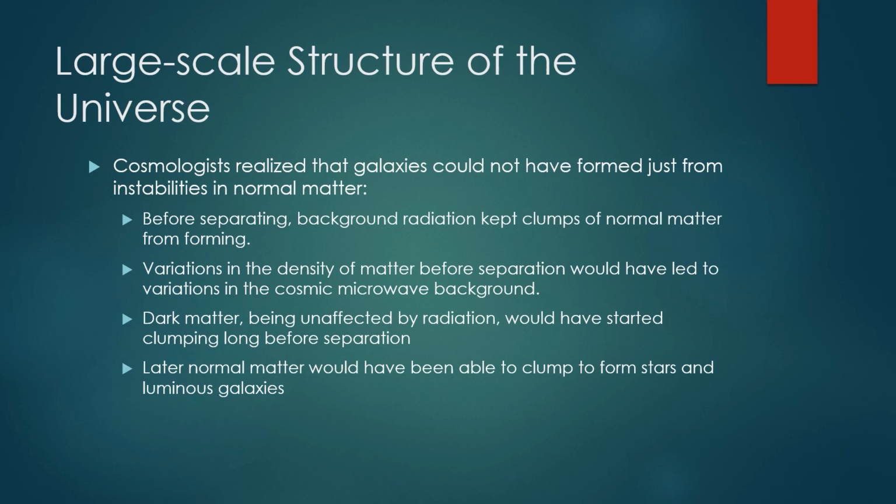And this leads us to the large-scale structure of the universe. Cosmologists have realized that galaxies could not have formed just from instabilities in normal matter. Before separating, background radiation kept clumps of normal matter from forming. Variations in the density of matter before separation would have led to variations in the cosmic microwave background. And dark matter, being unaffected by radiation, would have started clumping long before separation. Remember that dark matter helps keep whatever's inside it safe, all those molecules. Later, normal matter would have been able to clump in order to start forming stars and luminous galaxies.